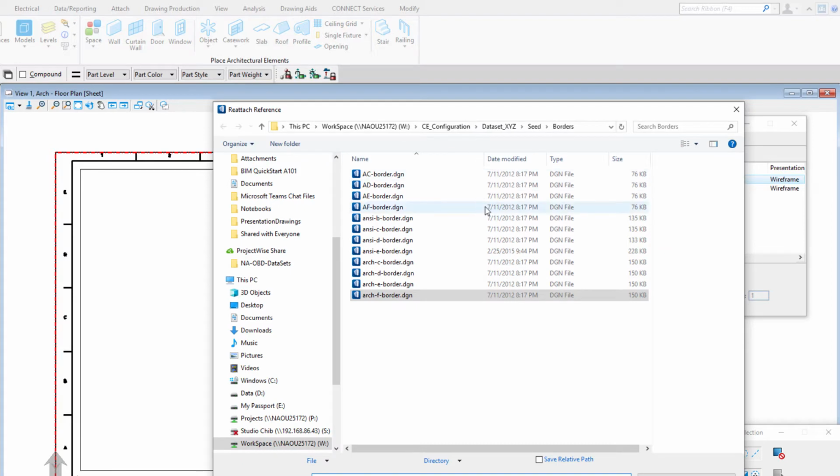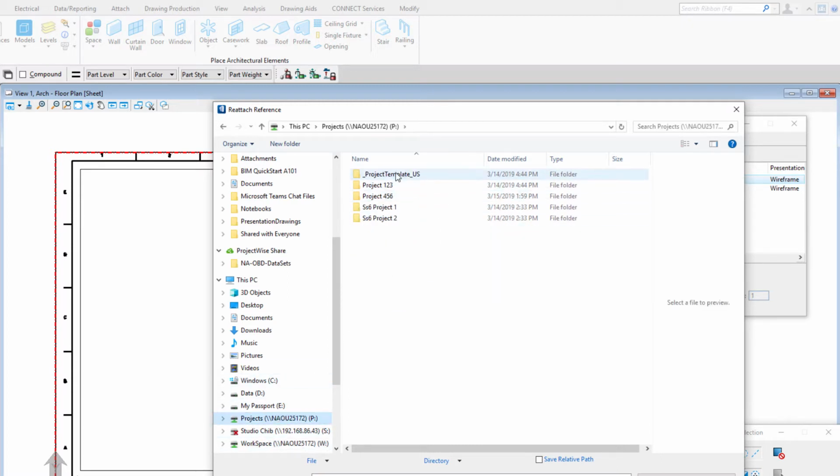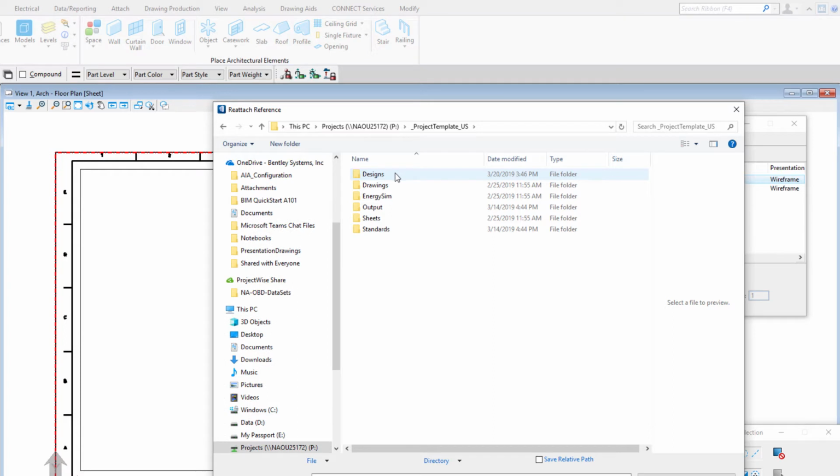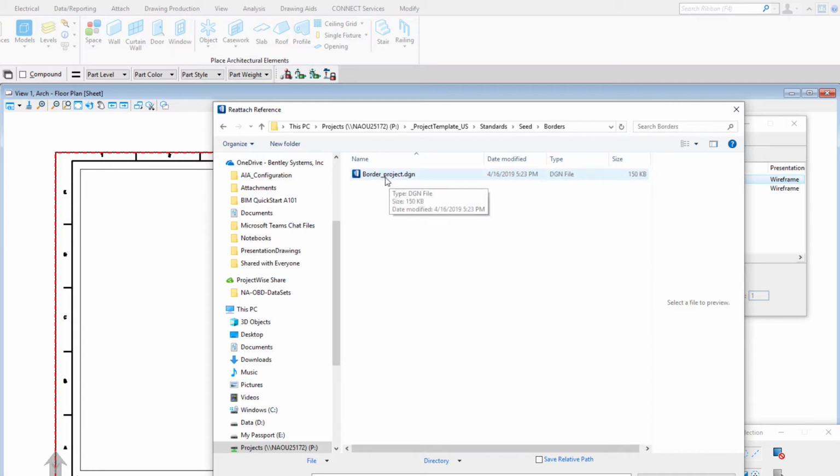Now the project border we put in a work set, since each work set would want to have their own custom border. So I'm going to go to my P drive where I'm storing projects, open up that project template that I created. Go to the standards folder. Under the seed folder, I had a borders folder. And that's where I put the project border. So I'm going to select that as the reference.